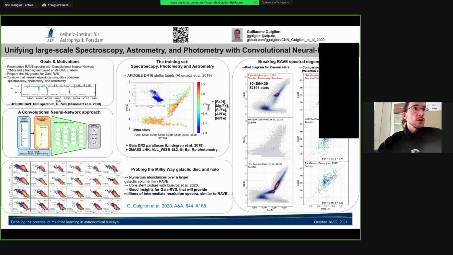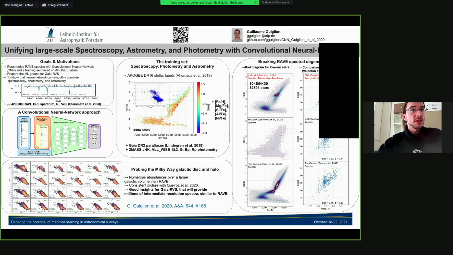And actually, you can derive chemistry from intermediate resolution spectra, such as the RAVE spectra from the RAVE project I show on the top left of the poster. Those are intermediate resolution spectra centered on the infrared calcium triplet, and those spectra are very similar to the future spectra from Gaia RVS we're going to get next April. And to parameterize these 400,000 RAVE spectra, we want to use machine learning.